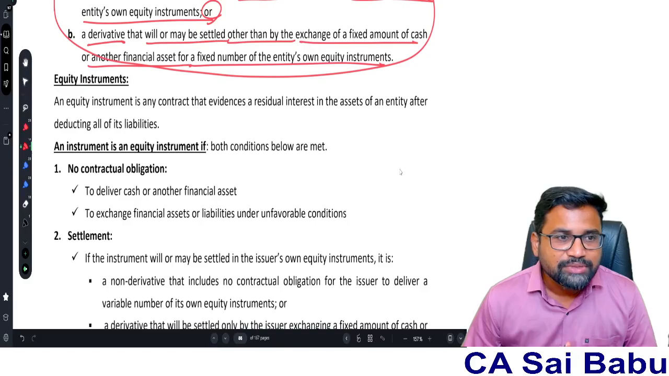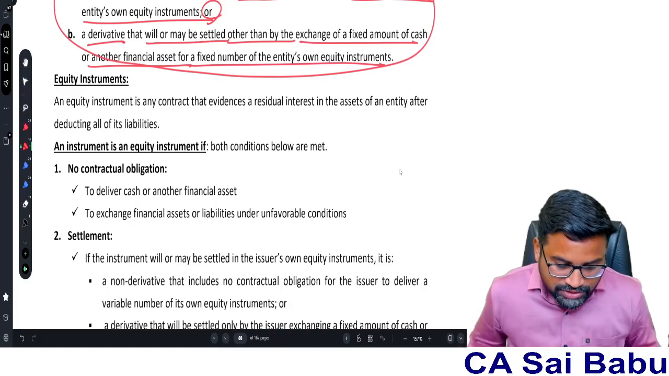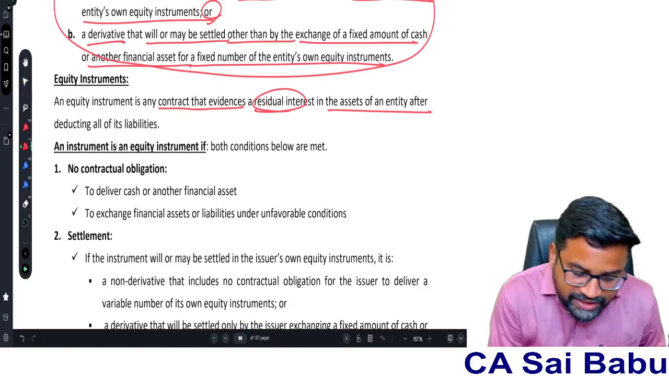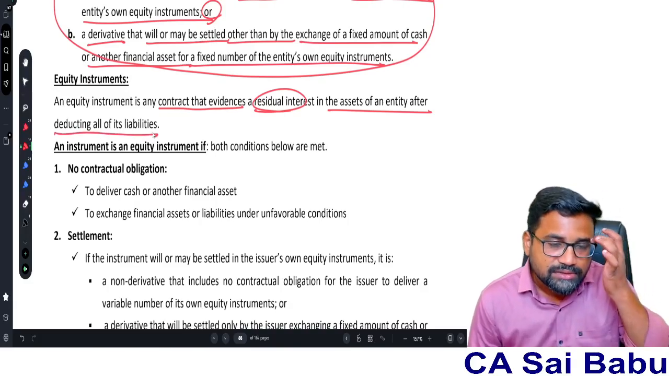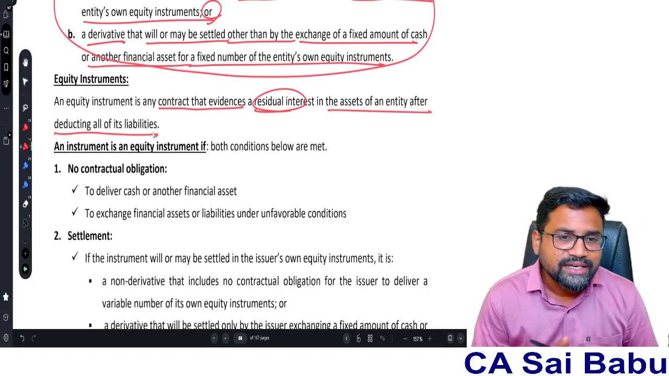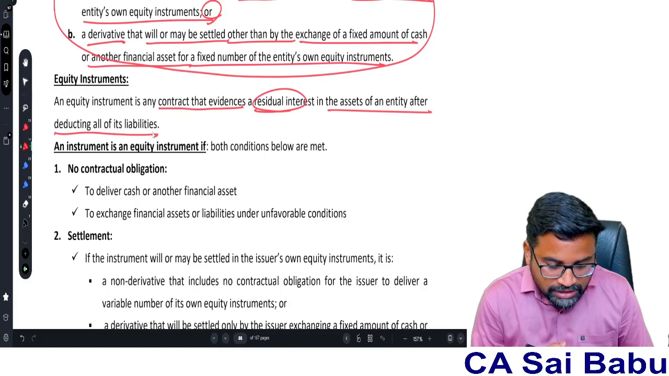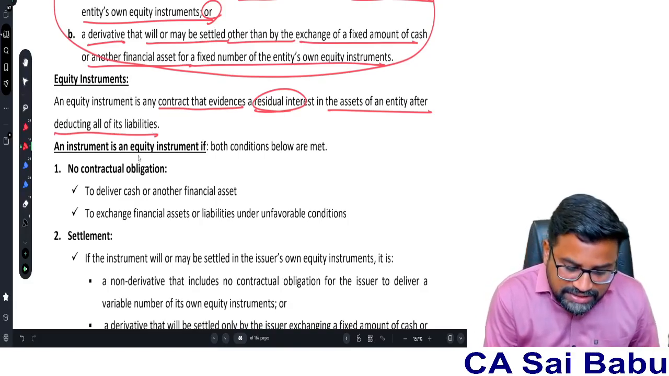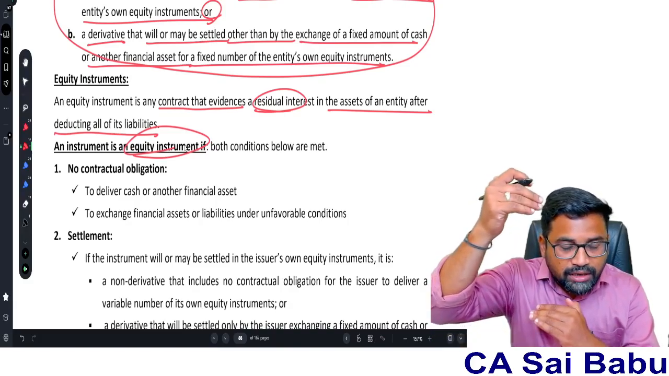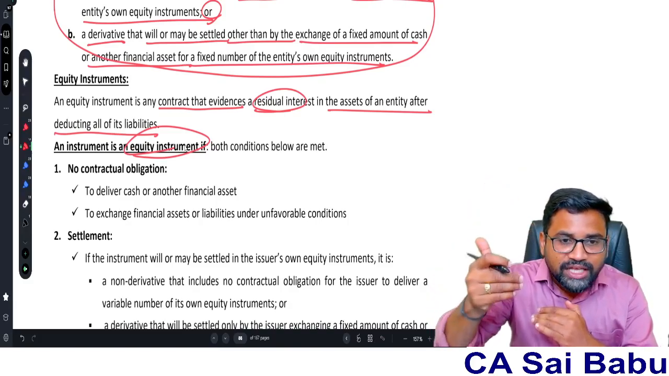Sir, what is equity instrument? Generally nothing but shares of the company, equity shares of the company. An equity instrument is any contract that evidences the residual interest in the assets of the entity after deducting all of its liabilities. Assets minus liabilities, net assets. Who is having vested interest in the net assets of the entity, sir? Owners of the property, right? Nothing but shareholders.